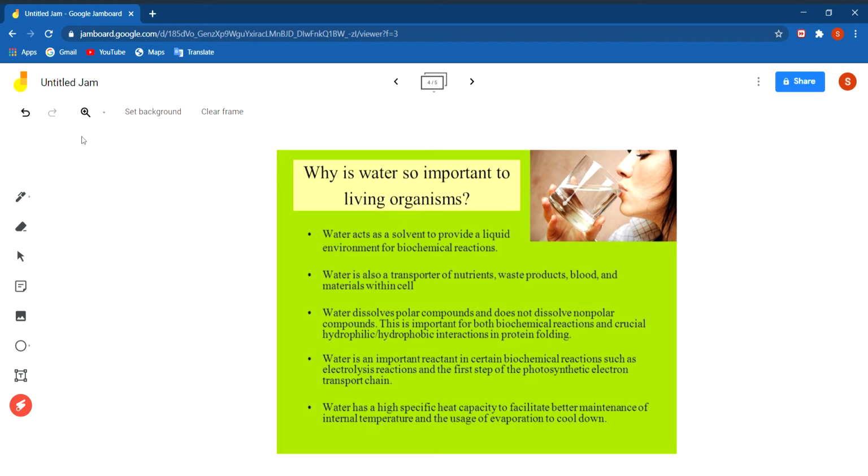Water helps in the preparation of food by plants through the process of photosynthesis. In photosynthesis, you have read in the previous chapter also of living organisms, that with the help of carbon dioxide and water, plants make their food in the presence of sunlight, and the prepared food is called glucose. CO2 plus H2O gives C6H12O6, which means water is needed for preparation of food by plants.